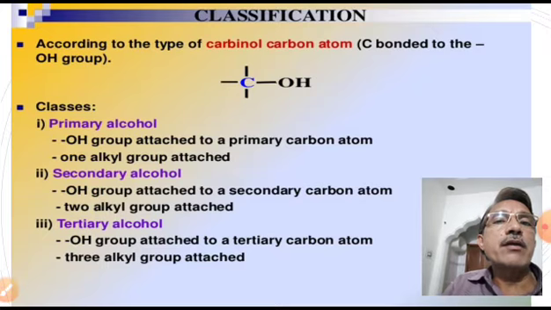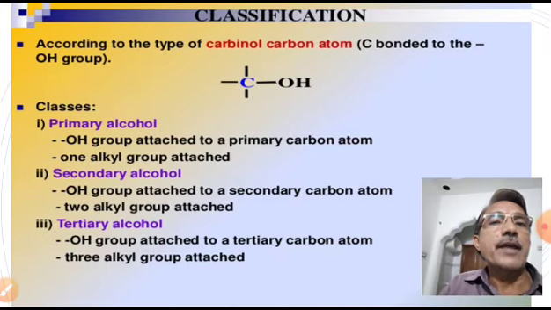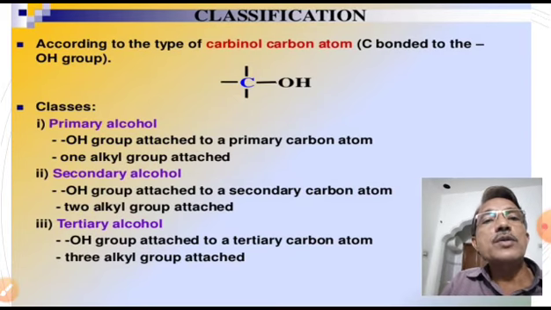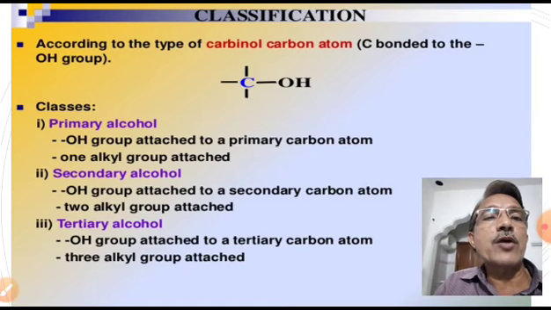These monohydric alcohols are further classified into three types. They are primary alcohols, secondary alcohols, and tertiary alcohols. Now, what are primary alcohols? Those alcohols in which OH is attached to a primary carbon atom. It means in these primary alcohols, the OH group is attached to one alkyl group.